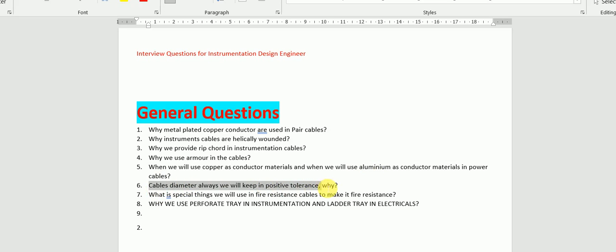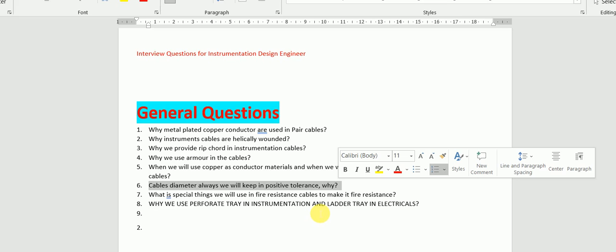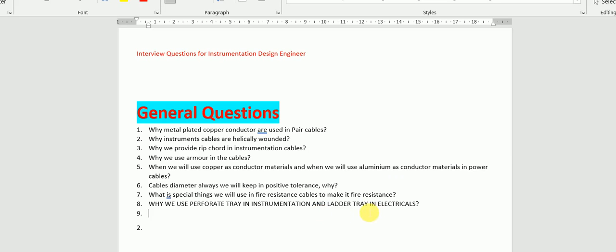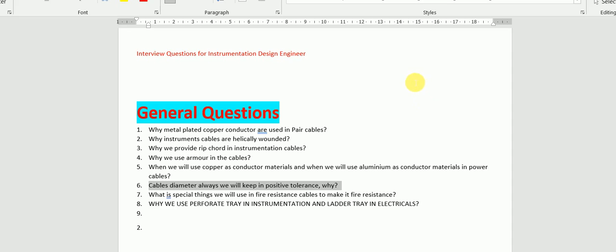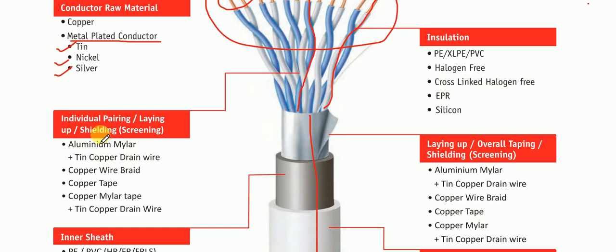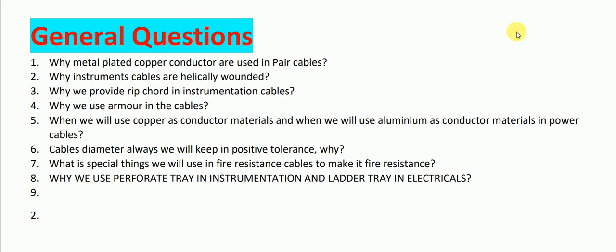Cable diameter is always kept in the positive tolerance. Why? Cable diameter is basically used in the positive tolerance because we finalize our cable gland size based on the cable diameter. So if our cable comes in the negative tolerance, what will happen? Whatever gland we have selected for the cable, that gland will be loosely fitted if the cable comes with the negative tolerance. Okay, that is not acceptable in the industry.